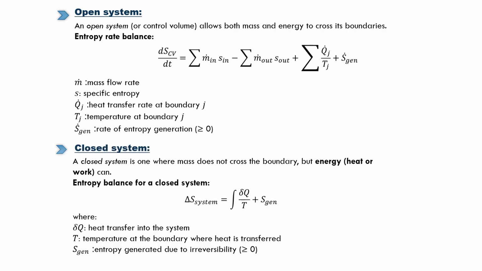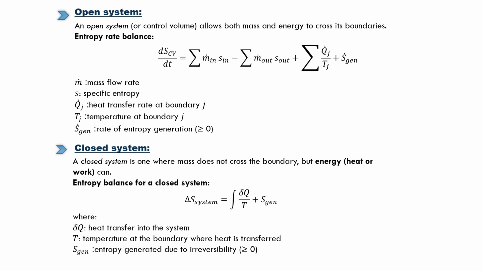Next one is closed system. A closed system is one where mass does not cross the boundary but energy does. The equation below says delta S system is equal to integration of delta Q by T plus Sgen. Here delta Q is heat transfer into the system, temperature is given as T, and Sgen is entropy generated due to irreversibility.